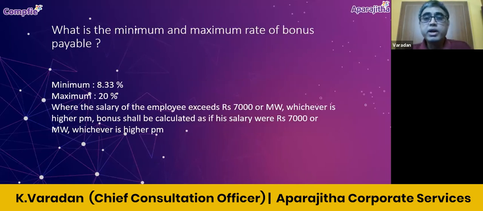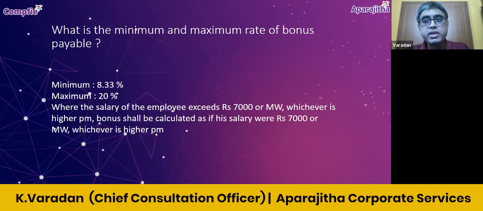Then what is the minimum and maximum rate of bonus payable? Yes, minimum rate is 8.33% and the maximum rate is 20%. Again, we all know for the eligibility purpose, the salary threshold is 21,000, right? If somebody is drawing more than 21,000, then that person is not entitled for payment of bonus. That is number 1. For calculation purpose, even though the salary exceeds 7,000 or the minimum rates of wages applicable to that particular individual employee, it can be restricted. For calculation purpose, the salary can be restricted to 7,000 or minimum wages, whichever is higher, right?